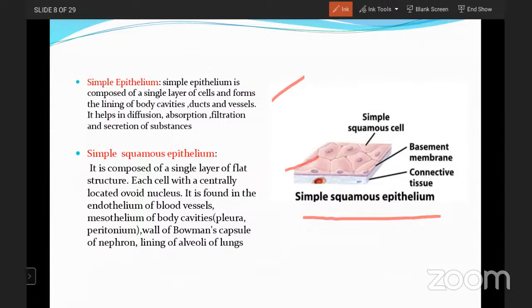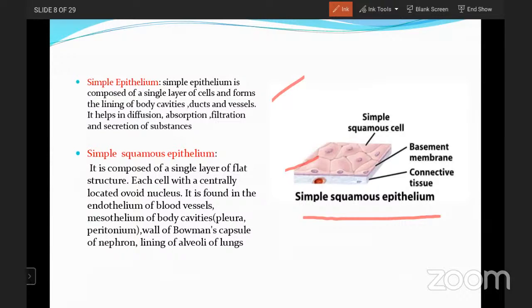It is found in the endothelium of blood vessels. What do you mean by endothelium? The inner side. Ecto means outer side. The blood vessels have simple squamous epithelium on the inner side. And the mesothelium of body cavities, like pleura and peritoneum. And the wall of Bowman's capsule. Bowman's capsule is a part of the nephron. And the lining of alveoli of lungs. The alveoli are very important for the exchange of gases. So there also we are observing the simple squamous epithelium.